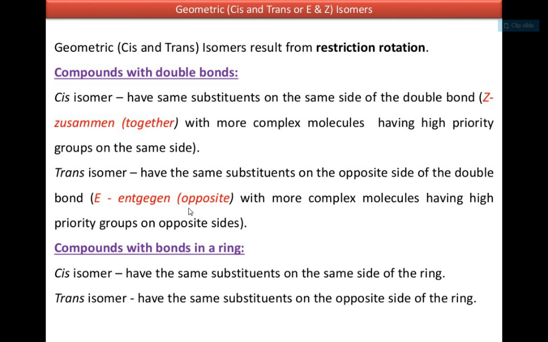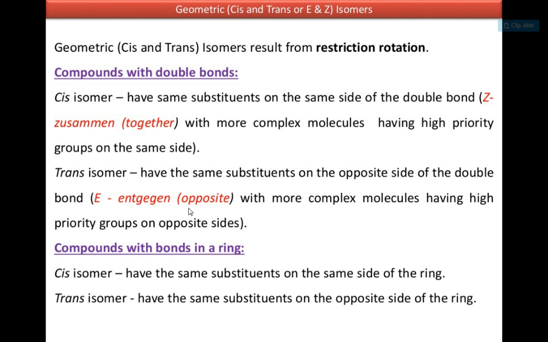See, this Z nomenclature and E nomenclature has been given for compounds when the similar groups are not on both the carbon atoms. Sometimes all the four groups attached to the double bonded carbon atoms are different. Then, according to the IUPAC system, we have to give priority to the groups on each carbon atom. If the higher priority atoms or groups are on the same side of the double bond, then it is the Z isomer. And if the higher priority groups are on the opposite side of the double bond, then it is the E isomer, entgegen, that means opposite.